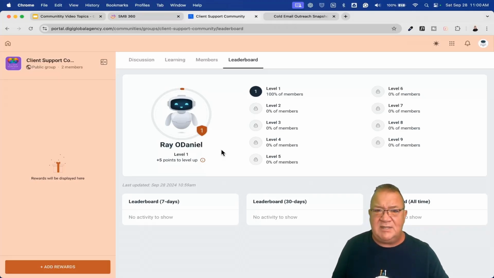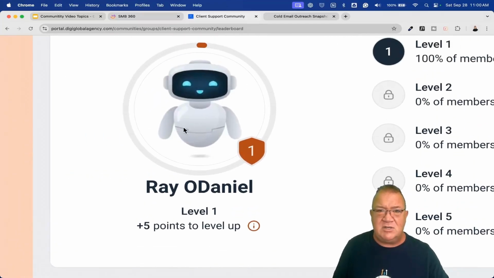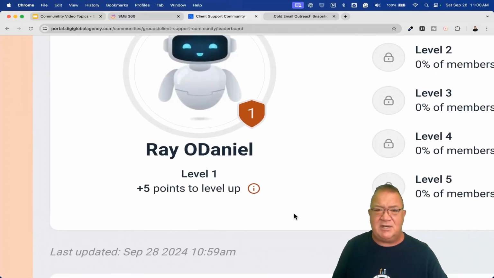Now, what I want to do is inside here, notice my cute little auto AI bot. I've been using that image a lot everywhere. But we're going to click on this little info button right here. This is going to help us out a lot here.